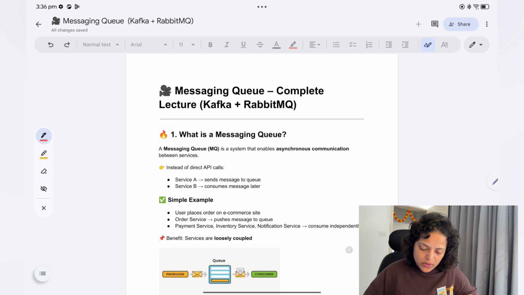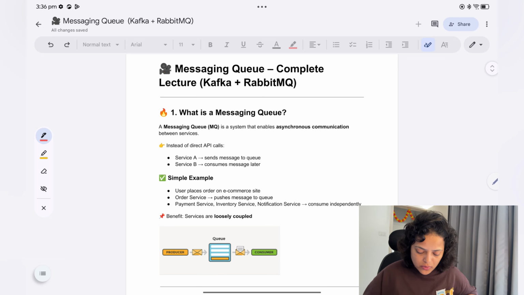So this is about the messaging queue, Kafka and RabbitMQ. So what is a messaging queue? Whatever I just discussed, we will see here. A messaging queue is a system that enables asynchronous communication between services. Instead of a direct API call, service A sends a message to the queue and service B consumes the message later.